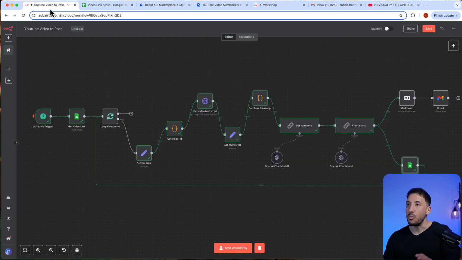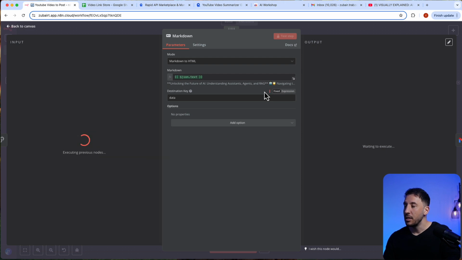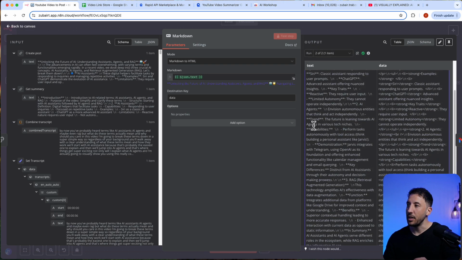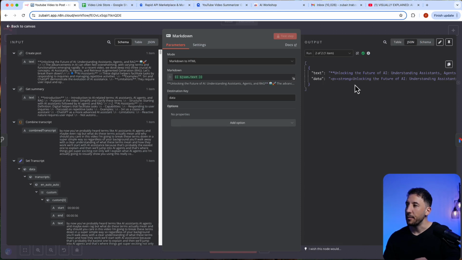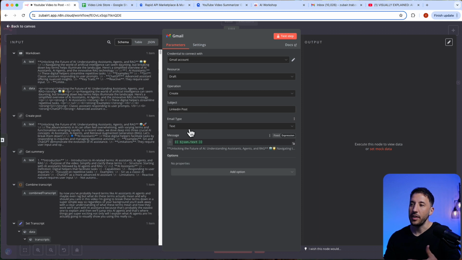And the same thing now, we can go ahead and send this to another route where we're going to mark it down, because we want to take this text that's coming in from our previous node here and convert the markdown to HTML, so that it's ready for our Gmail draft. So I'm going to go ahead and click on test step here. This will go ahead and create that, and there you go. Perfect, right? So we got our markdown done here. For the next one, we can go ahead and send ourselves a nice little draft.